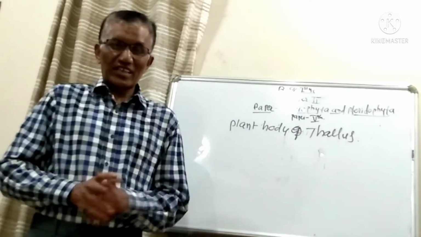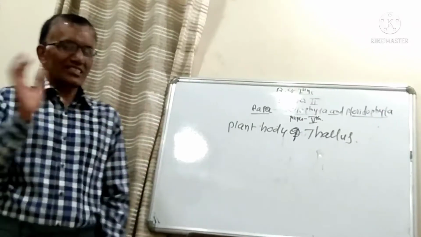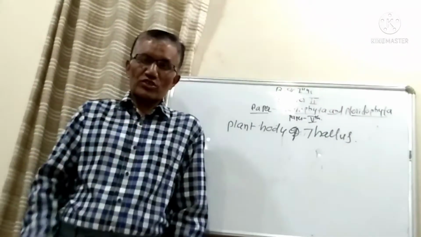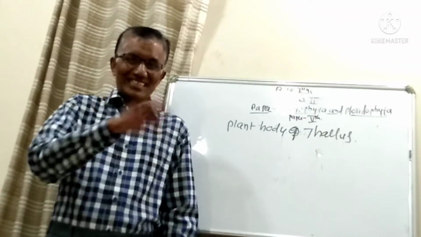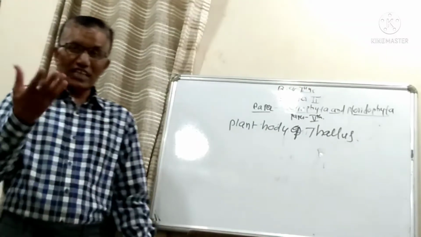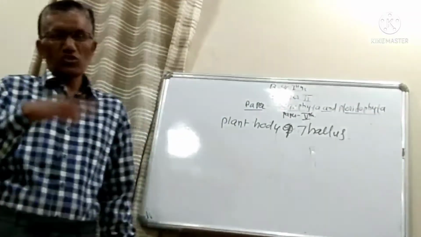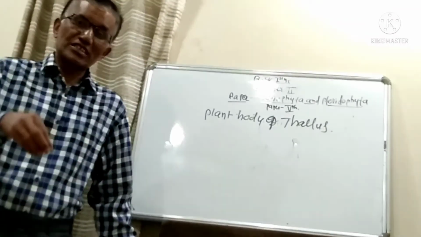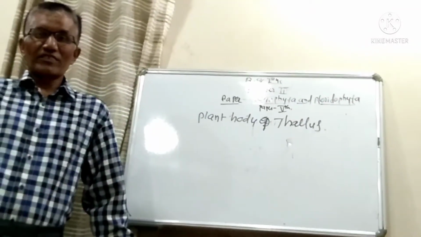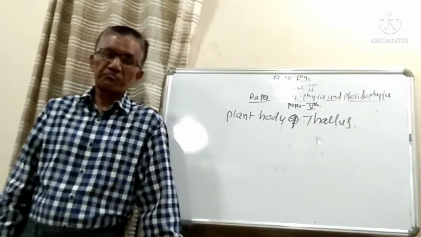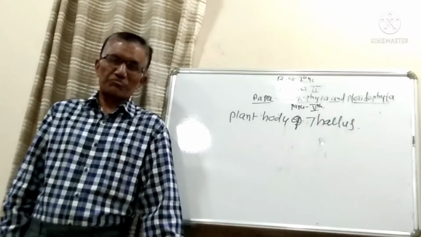Then explain the function of roots, stem and leaves, whether they are sessile or with petiole, whether the lamina has a midrib or not, and what type of arrangement of leaves there is on the stem, whether spiral or alternate. These things have to be mentioned while explaining the external characteristics of that particular example.